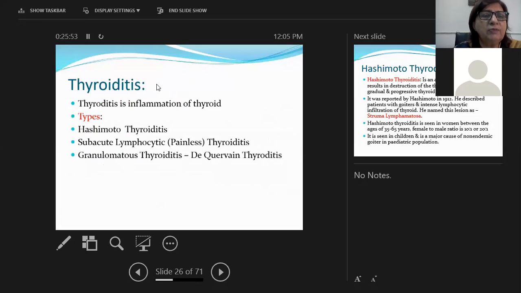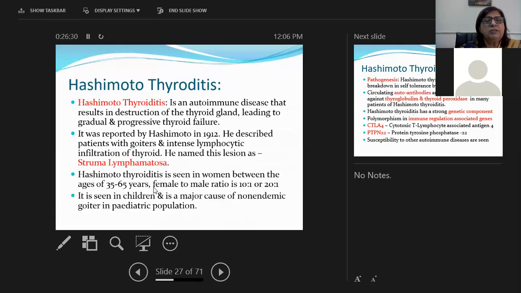Now we are going to start with thyroiditis. Thyroiditis is inflammation of the thyroid gland. There are three types of thyroiditis and a fourth type as well, known as Riedel's thyroiditis, which I'm not going to do in detail. The more important ones from your point of view are Hashimoto's thyroiditis, which is an autoimmune thyroiditis; subacute lymphocytic painless thyroiditis; and number three, granulomatous thyroiditis, which is also known as de Quervain's thyroiditis. And the fourth is Riedel's thyroiditis, which I have not written here, but I'm going to explain one by one, okay? So Hashimoto's thyroiditis.